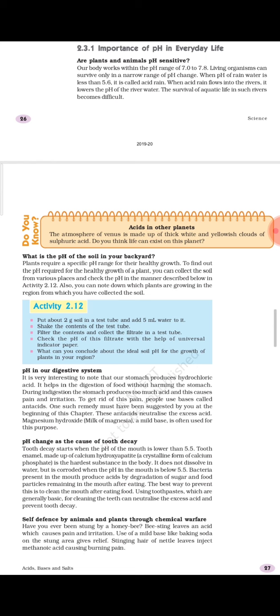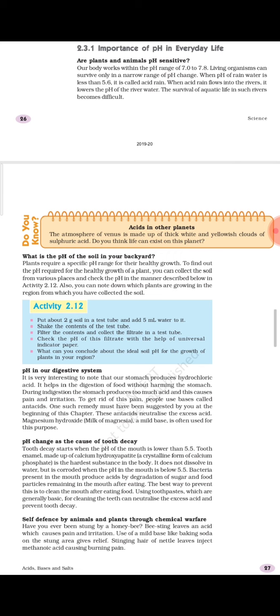As you can see in the first example, plants also have their pH range around 7, which is the neutral pH value. So the soil required for their growth is generally, not in all cases, near about neutral, that means near about 7.